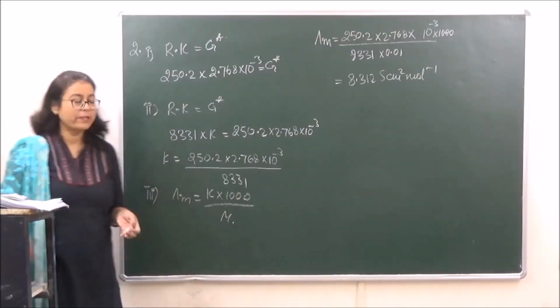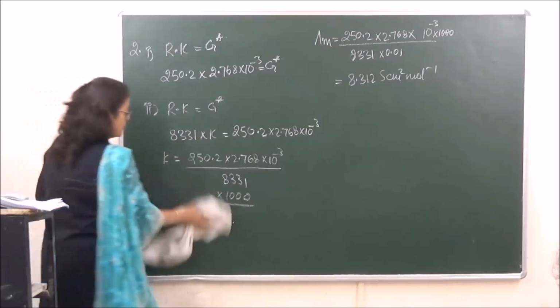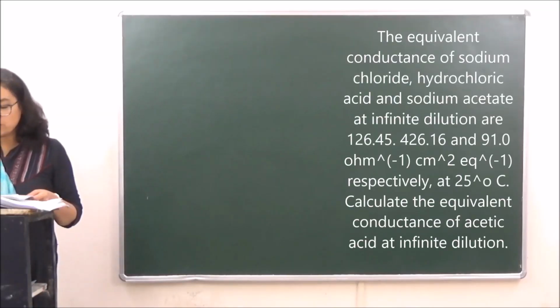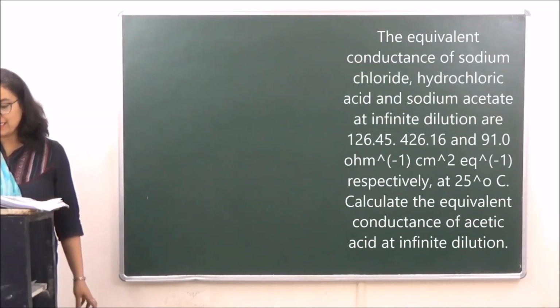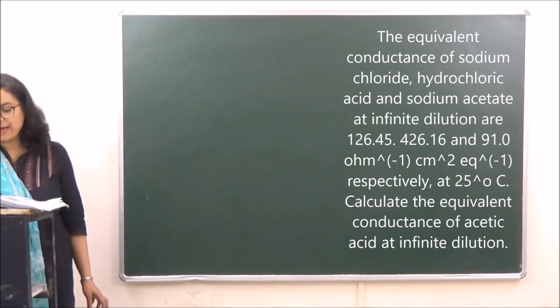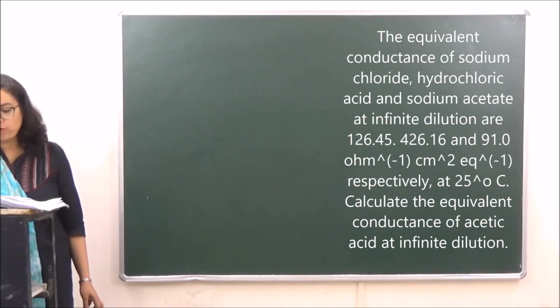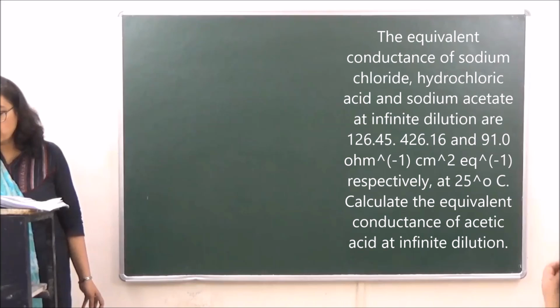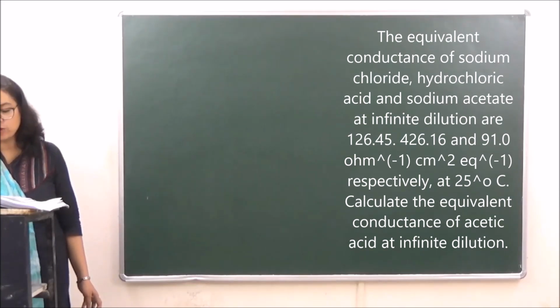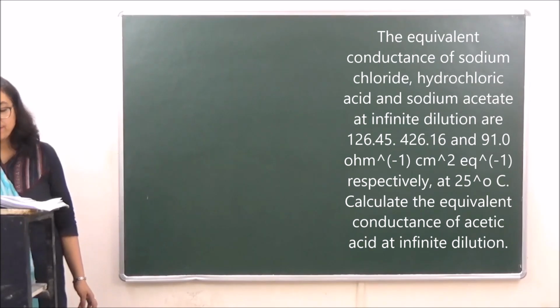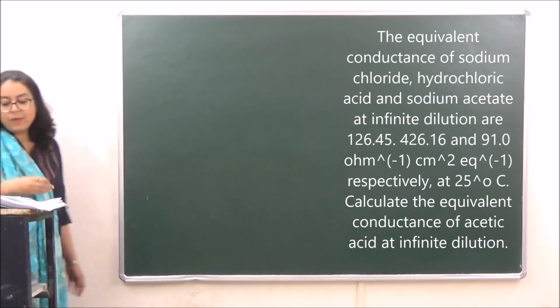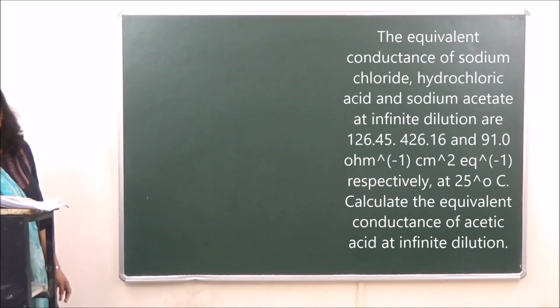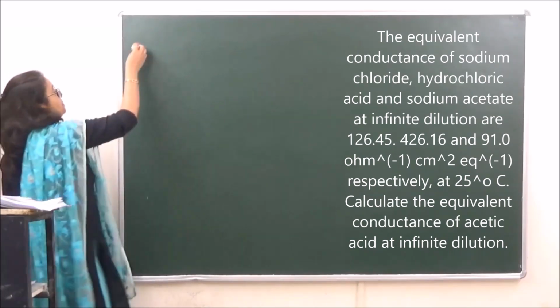Okay, let's go to question number 3. The equivalent conductance of sodium chloride, hydrochloric acid and sodium acetate at infinite dilution are 126.45, 426.16 and 91.0. Calculate the equivalent conductance of acetic acid at infinite dilution. Now over here, we have been given how many of these? We have been given NaCl.